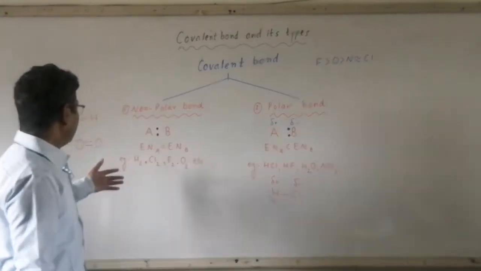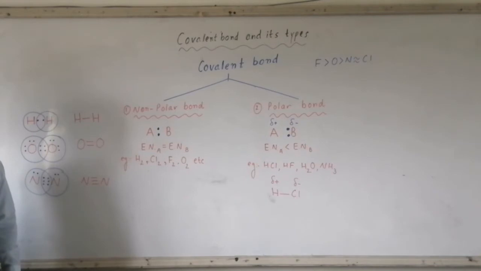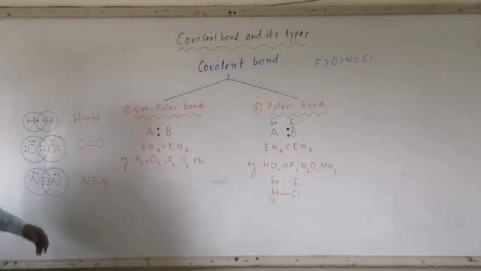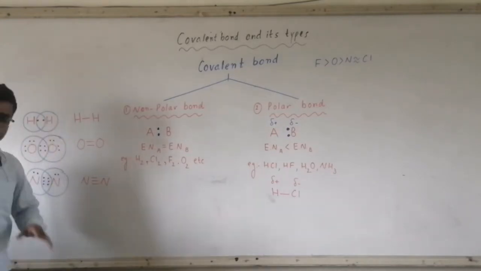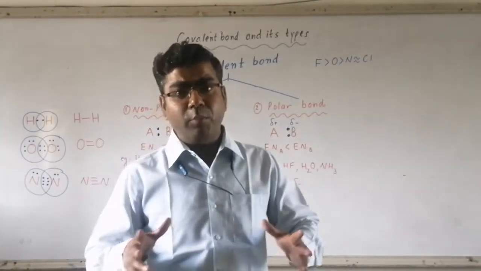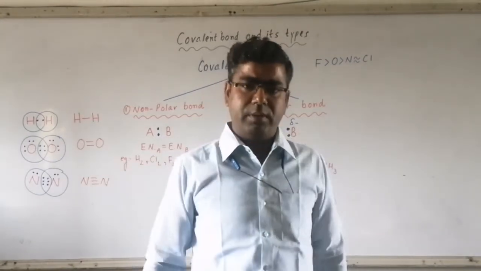So here, let us take the H2 molecule. Hydrogen is having only one valence electron, so it can contribute only one. The other H is also having one electron in the valence shell, so it will also contribute one electron. Clear? By sharing, both the hydrogens will complete their duplet. You know it very well from the Bohr-Bury scheme. The first energy level can accommodate a maximum of 2 electrons.